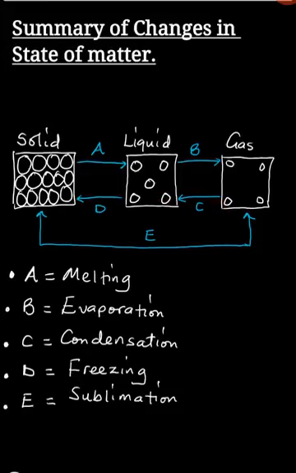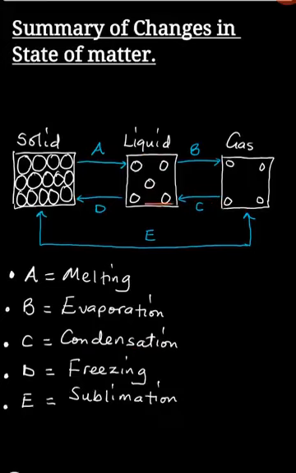Okay? So when matter is changing from being a gas to being a liquid, we call this change in state of matter condensation. So when you are moving from a gas going to a liquid, you are condensing. So condensation is taking place right there.